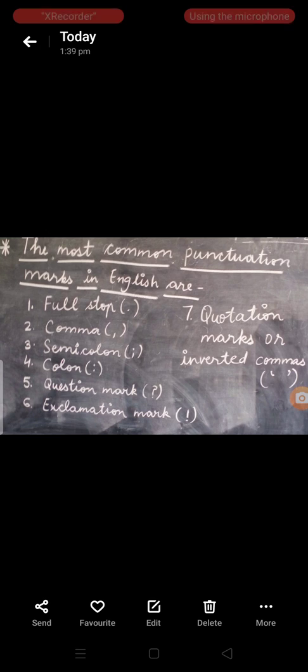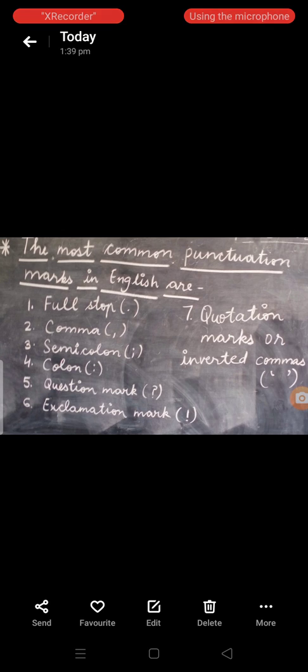Moreover, we capitalize the names of religions, months, days of the week, seasons, organizations, clubs, historical events, periods of time, books, movies, magazines, plays, newspapers, poems. So it is important to write the first letter capital while we name any movie, book or magazine.